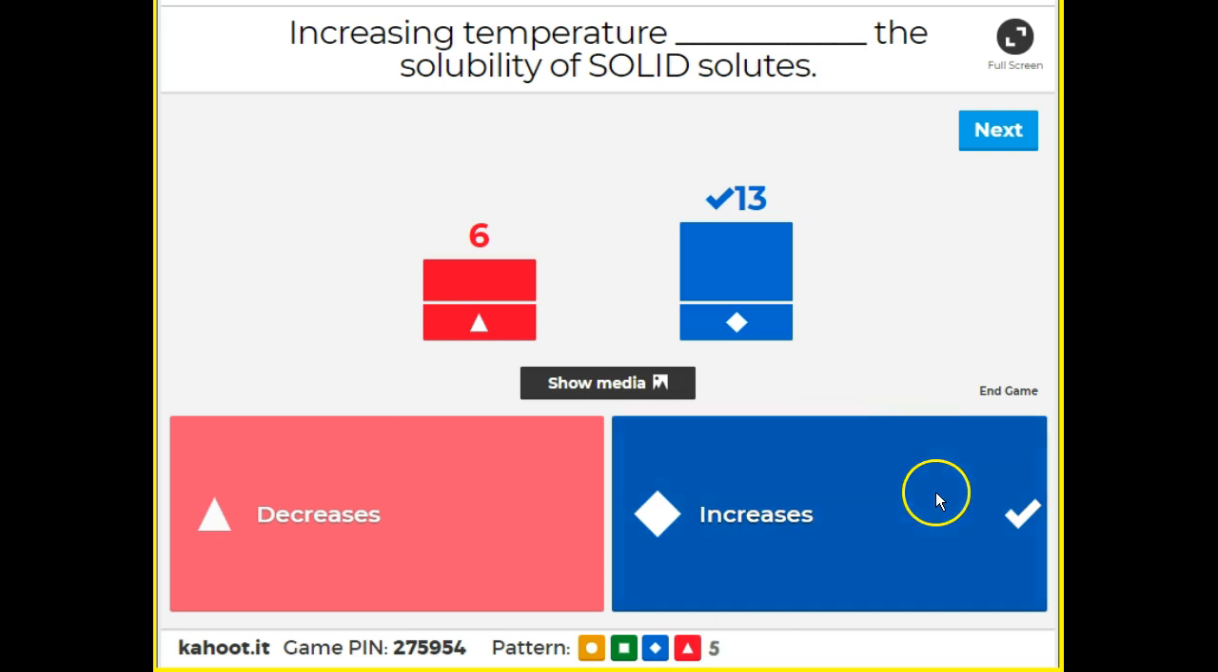Smiley faces if that makes sense. When we're talking about solids like sugar, it's going to increase.